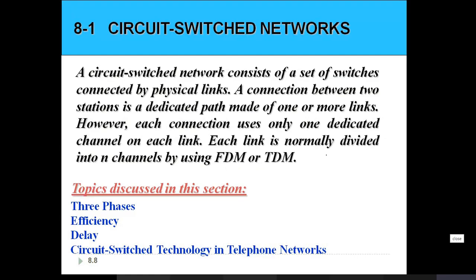Now let's move on to the first method, the circuit switched network. It is implemented at the physical layer. A circuit switched network consists of a set of switches connected by physical links. Physical links means the transmission link or the wire, whatever is used for connection. That is where you are going to use the switches. A connection between two stations is a dedicated path made of one or more links.